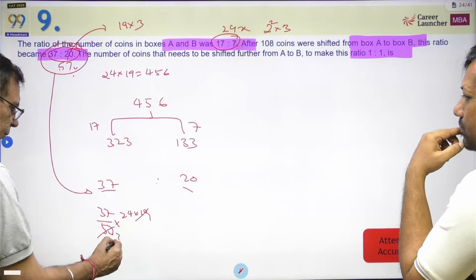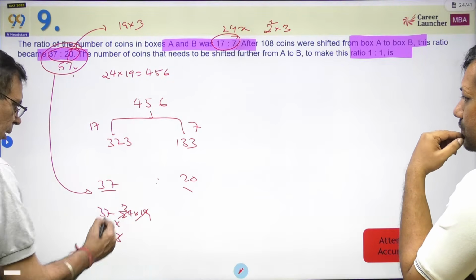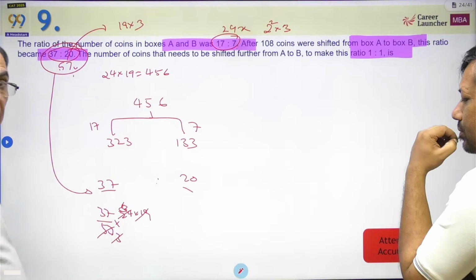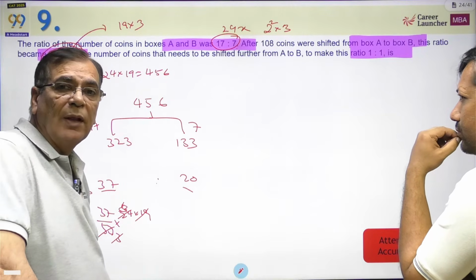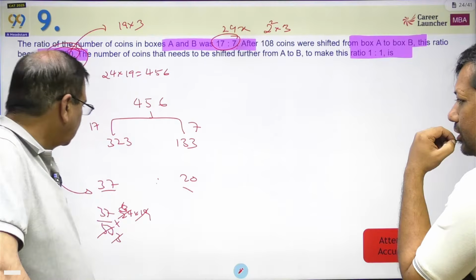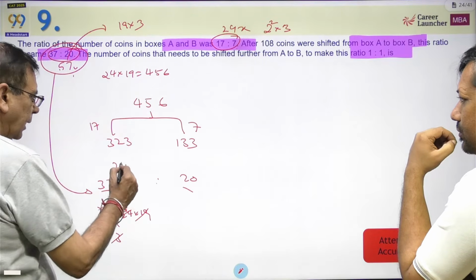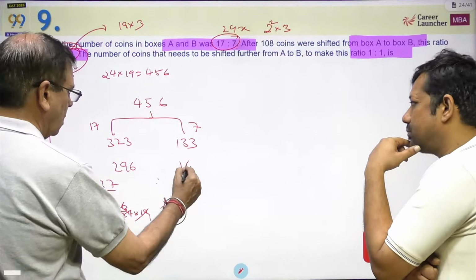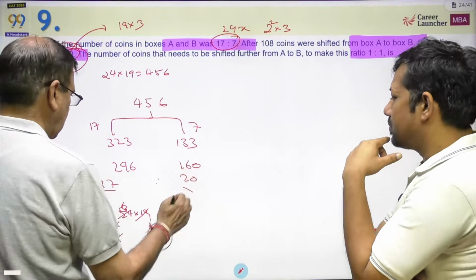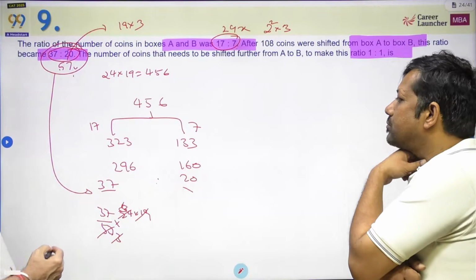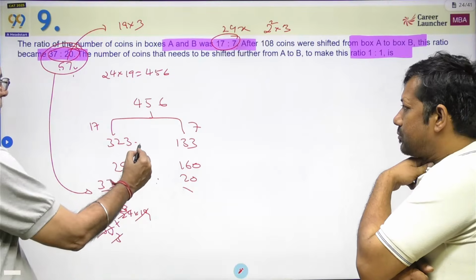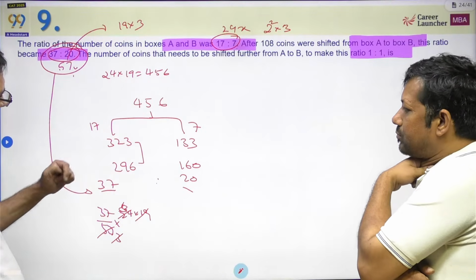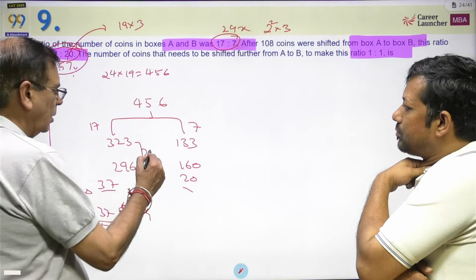19 into 3 is 57. 3 into 8, sorry. 37 into 8 is 240 plus 56, which is 296. So in this case, it will be 296 and this will be 160. Okay. Now, what is the difference between these two? 323 and 296, 23 plus 4, 27.